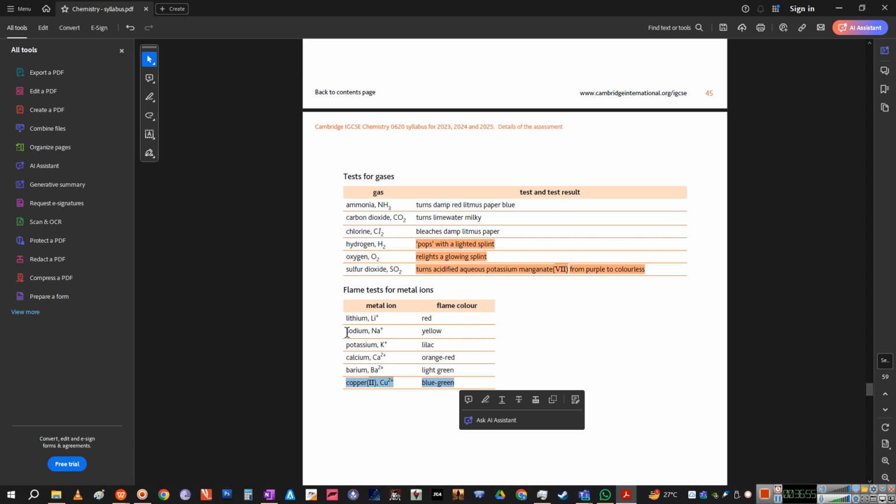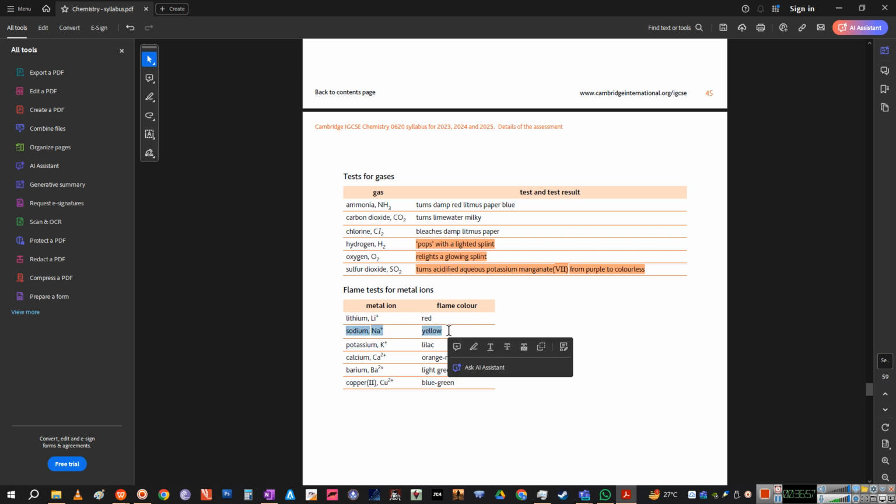Also for the sodium test, you can do this test at home. You have normal table salt, so just try this when your mom is not around, otherwise you're going to get smacked from your mom, right? So just take some table salt and put it on a burning stove, right? थोड़ा सा उसके ऊपर sprinkle करें from a little height. You'll see that the color it glows, you know, yellowish, orange yellowish, right? And for calcium you can actually do this at home as well. You do have calcium oxide available, or I can give you some samples from school just to give it a test once the school opens up, right?